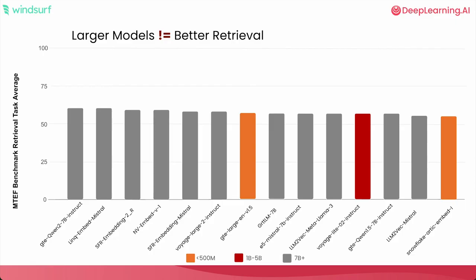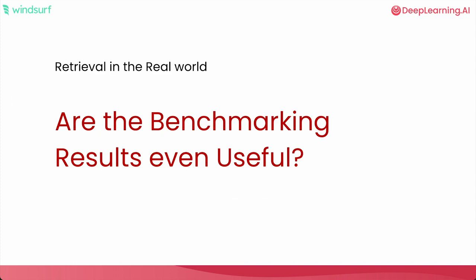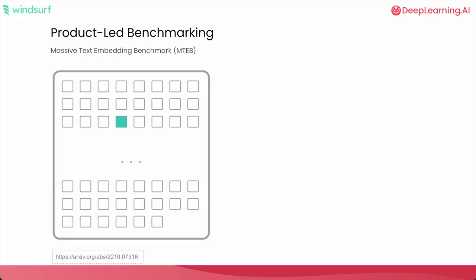But this is where some of the innovations and unique approaches to this problem within Windsurf and Cascade come to light. The first question we asked ourselves was, are the benchmarking results here even useful? The reality is, a lot of the benchmarks for retrieval aren't actually perfect for the problem of code. These benchmarks work as a needle in the haystack problem: am I retrieving one very particular piece of information from the overall corpus?